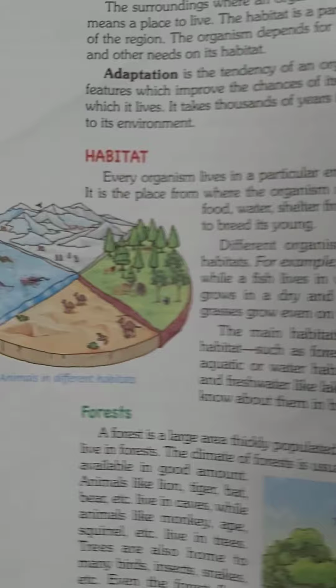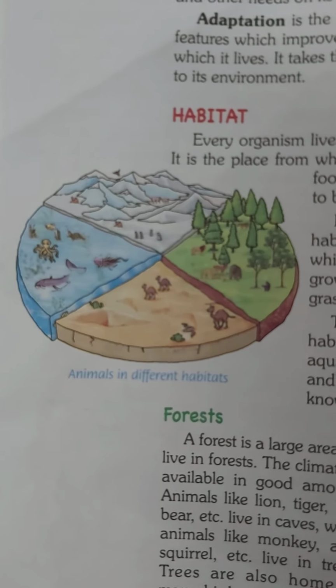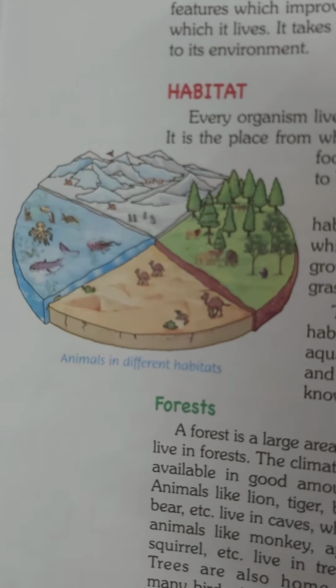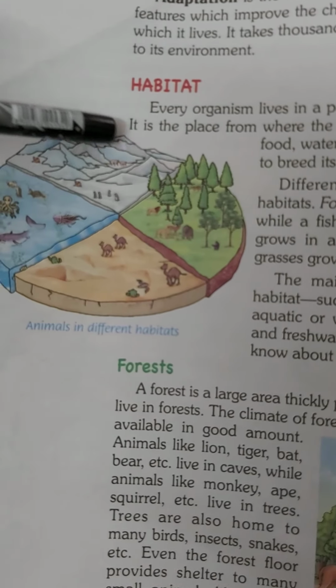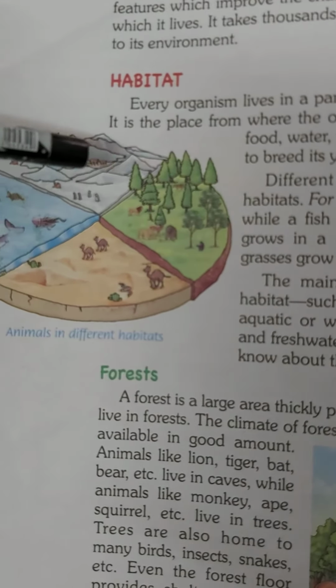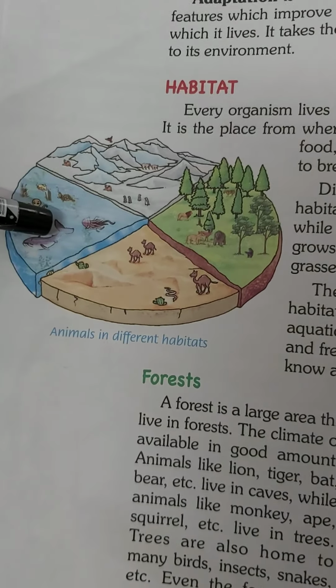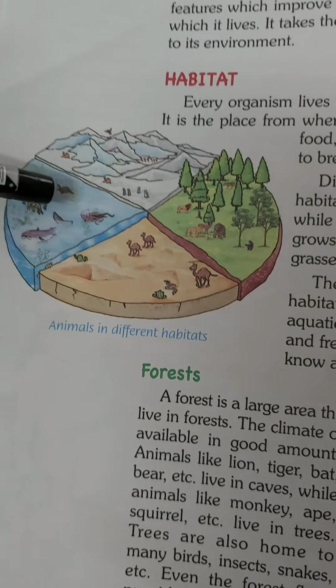For example, animals live in different kinds of environment. In this picture, you can see 4 different kinds of habitat being shown as part of the earth. One area is covered with ice. There are many animals that live in this completely covered ice and frozen area, like polar bears, fox, walrus, seal, penguins. They have special features to live in this area. Yes, you can see this is a marine habitat, mainly made of sea and oceans. The animals that live in this area have special features because they live underwater.